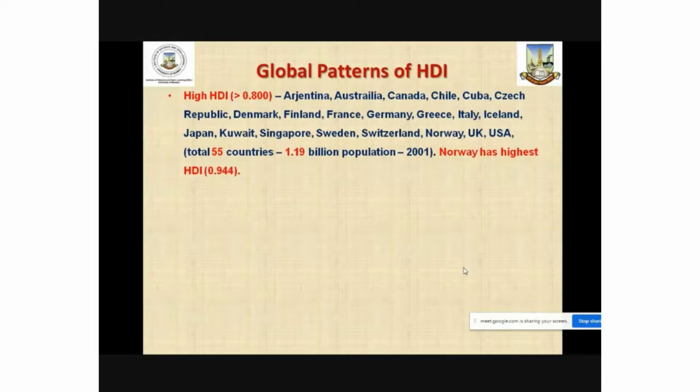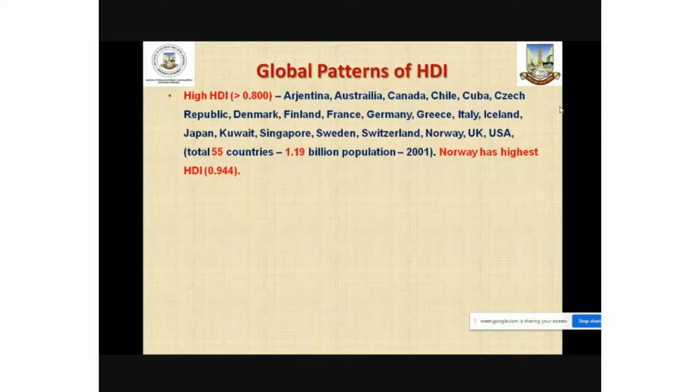The countries classified as high human development index, with HDI value of more than 0.8, include all the Western European countries, richest countries like Argentina, Australia, Canada, Chile, Cuba, Czech Republic, Denmark, Finland, France, Germany, Greece, Italy, Iceland, Japan, Kuwait, Singapore, Sweden, Switzerland, Norway, UK, United States of America.